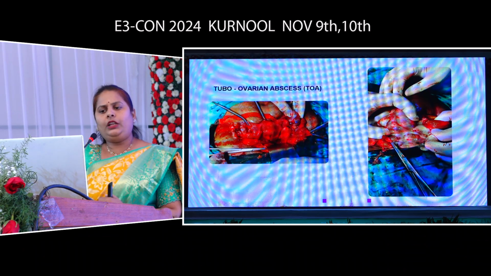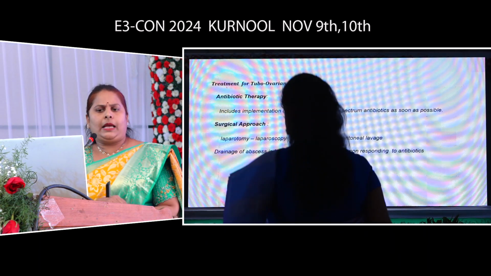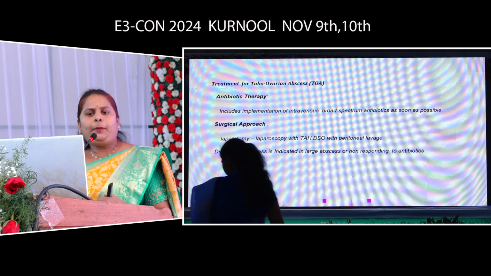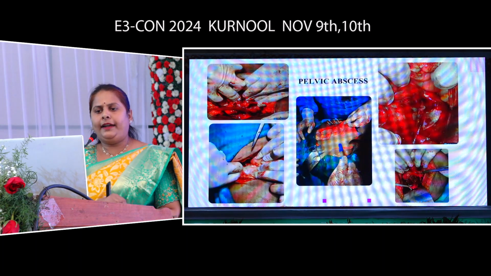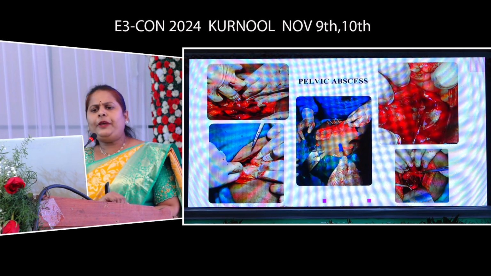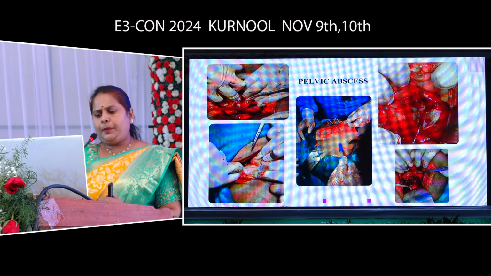This is a picture showing the pus in the peritoneal cavity with multiple bilateral tubo-ovarian abscesses. So what is the treatment for tubo-ovarian abscess? It includes antibiotic therapy, mainly broad-spectrum intravenous antibiotics, and the surgical approach is drainage of the abscess by laparotomy or laparoscopy. Depending upon the patient's condition, it may be total abdominal hysterectomy with bilateral salpingo-oophorectomy. These are pictures showing the pelvic mass which contains pus in the abdominal cavity. These are the pus flakes with a frozen pelvis.